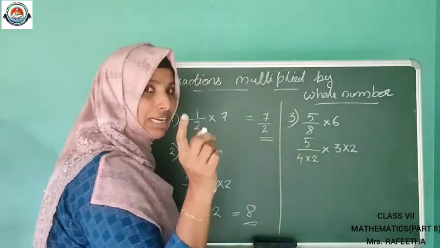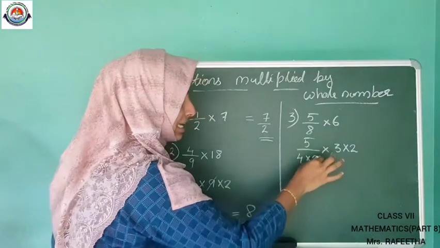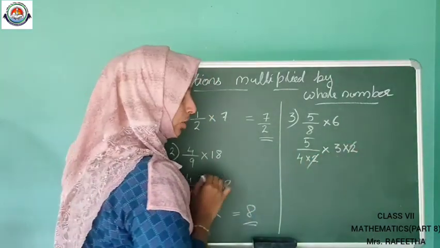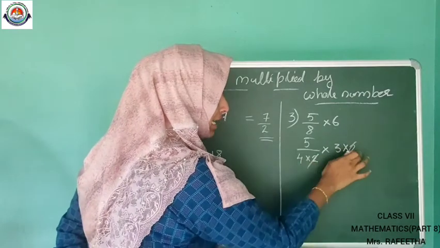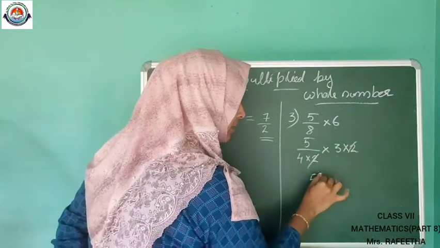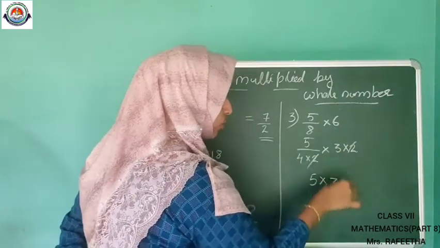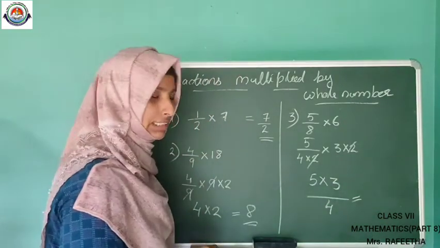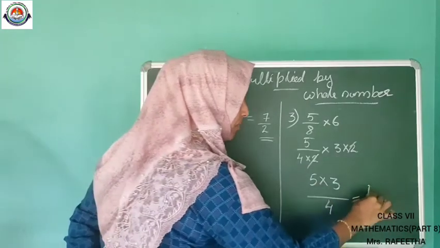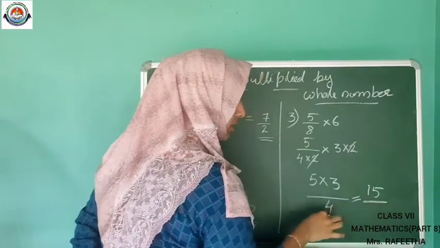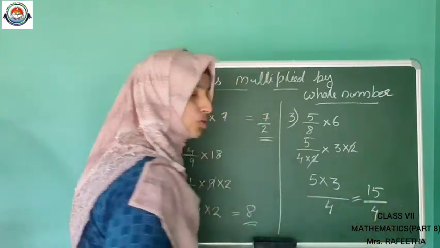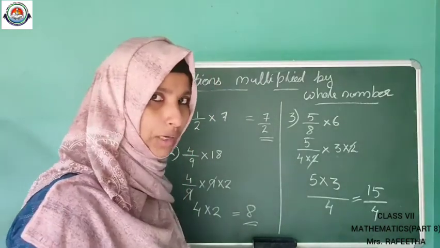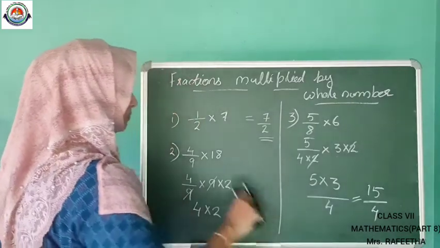So now what we studied: cancel out. I am going to cancel this 2 and 2. If I cancel the 2, what will be remaining? 5 into 3 in the numerator and 4 in the denominator. 5 3s are 15 and the denominator carries 4. So 15 by 4 will be the answer. Hope you got this.